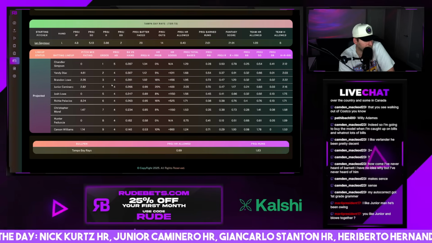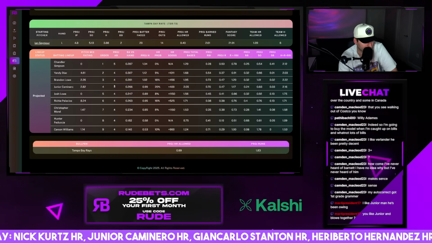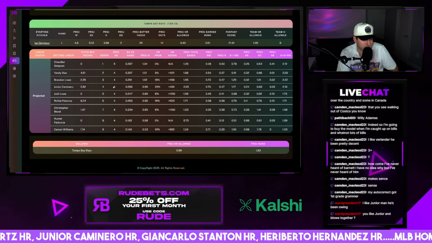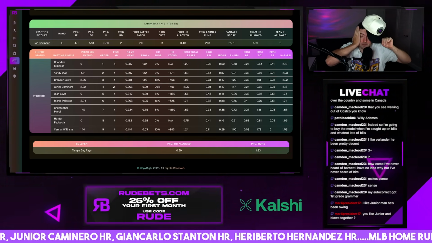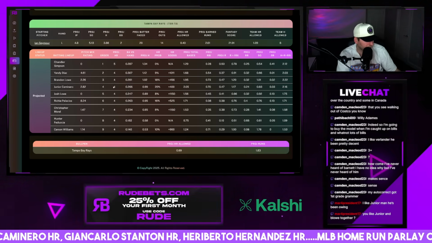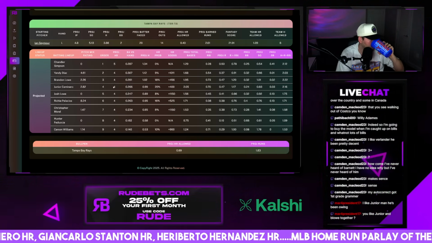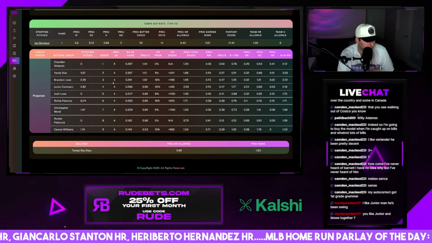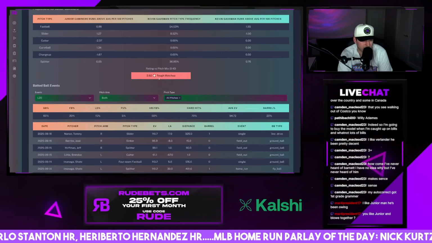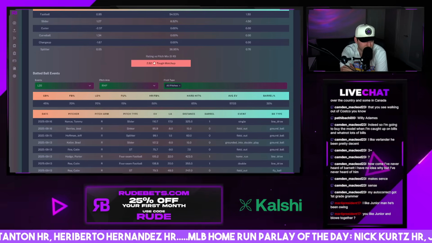You like Junior and Belo together? No, I rarely like taking 2 guys on the same team for a home run. Because most of the time, these pitchers will give up 1 home run in a game. They're not going to give up 2. I mean, sometimes they do, but it's rare. You do see back-to-back homers, stuff like that, but I don't think SGPing home runs is a good idea.